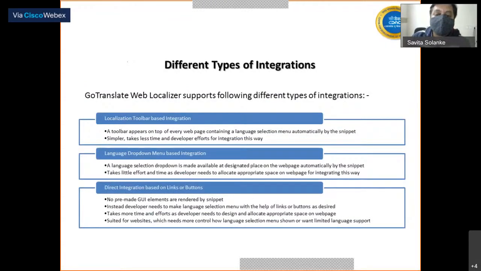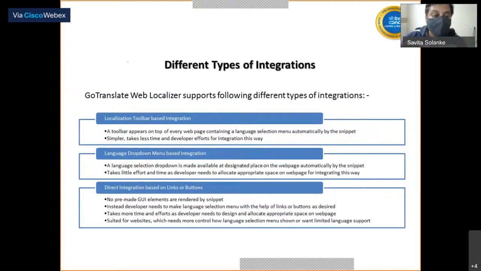So we are providing different types of integrations to the webmasters, and whatever is most suitable to them, they can pick. We are actually providing 3 integrations. One of them is the toolbar integration, in which a toolbar appears on top of every web page containing a language selection menu automatically by the snippet. It's much simpler, takes less time, and the developer requires very little effort.